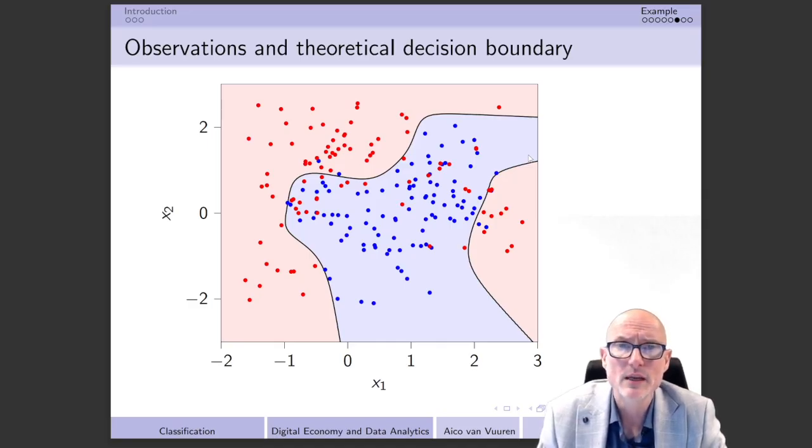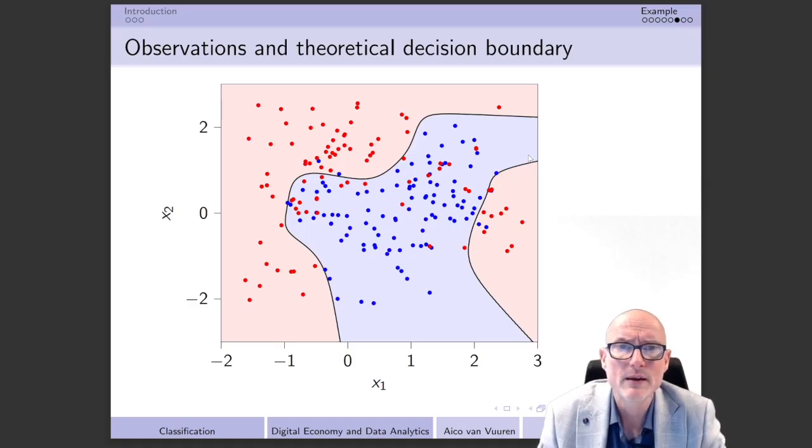But take into account that most of those methods don't predict so well, especially in comparison to the methods that we are going to look at later on during this lecture series, like for example the trees as well as the random forests. These approaches are much better able to predict in the case of classification than methods like discriminant analysis. So therefore I'm not going to discuss them over here.